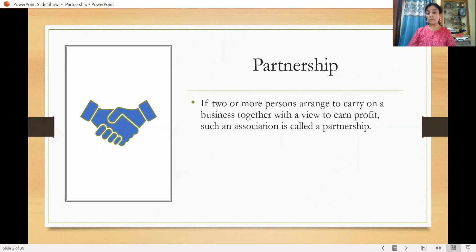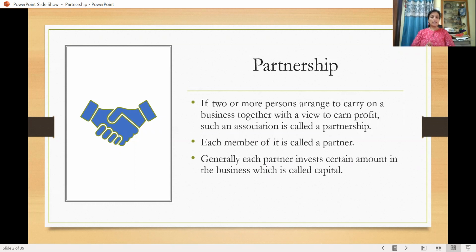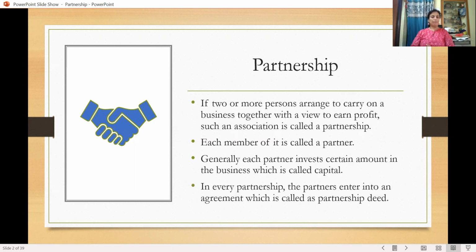Here, what is partnership? If two or more persons arrange to carry on a business together with a view to earn profit, such an association is called a partnership. Each member of this partnership is called a partner. Generally, each partner invests a certain amount in the business, which is called capital. In every partnership, the partners enter into an agreement, which is called a partnership deed.